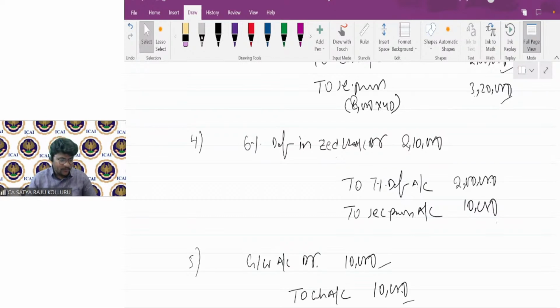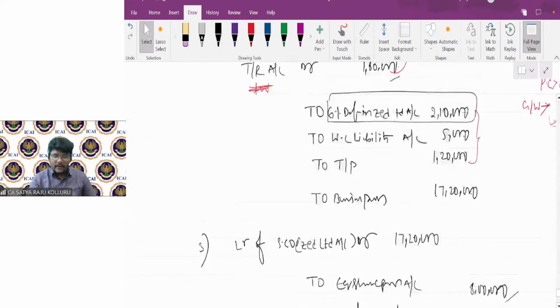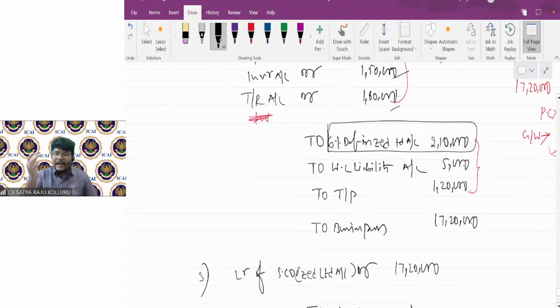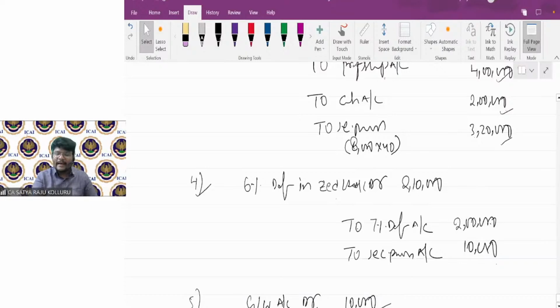Sir, explain the fourth entry, please. This entry you're asking, right? Sir, the fourth entry is really not an adjustment entry. If you check, we acquired the debentures of the selling company, in the name of the selling company. But for these debentures, we are issuing our own company debentures. That's why we need to cancel the selling company debentures and issue our own company debentures. So to cancel the selling company debentures, it should be debited.